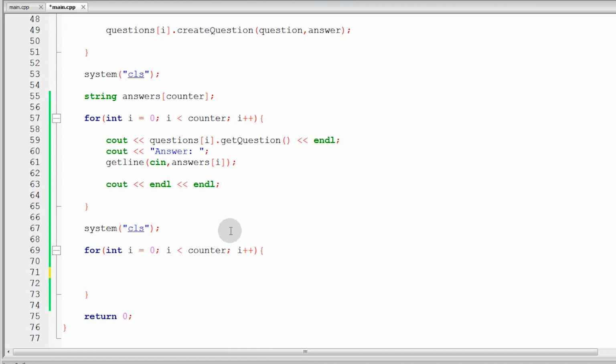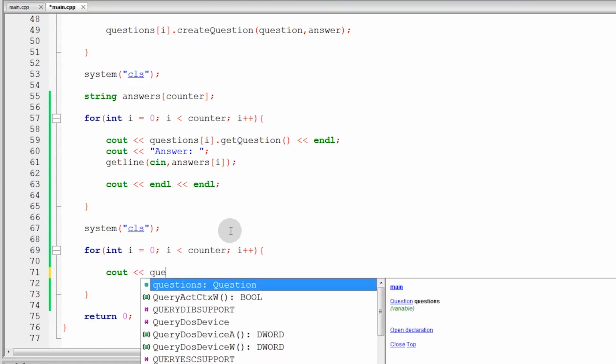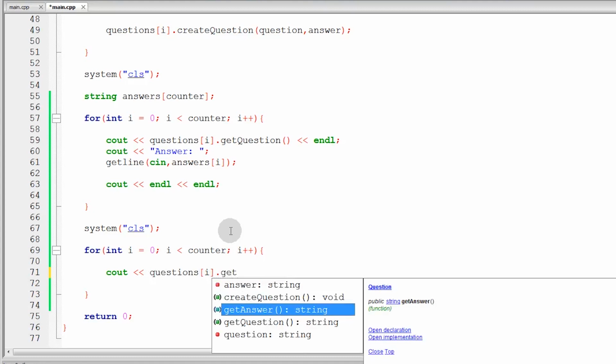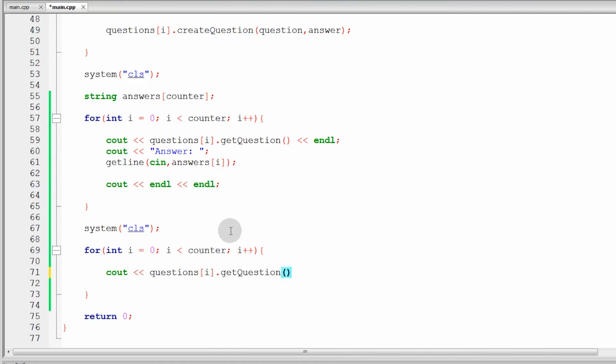Okay? Now, we need to compare if tama yung mga sagot nila. But first, we need to see out muna yung mga information needed. So, first, we need the question. So, syempre, hindi natin alam kung ano yung sinasagot natin. So, we will see out the question. So, paano uli i-access yung questions? So, questions, I.get questions. Get question. Then, endl. So, yan. Na-display na natin yung question na currently binabasa ng for loop natin.